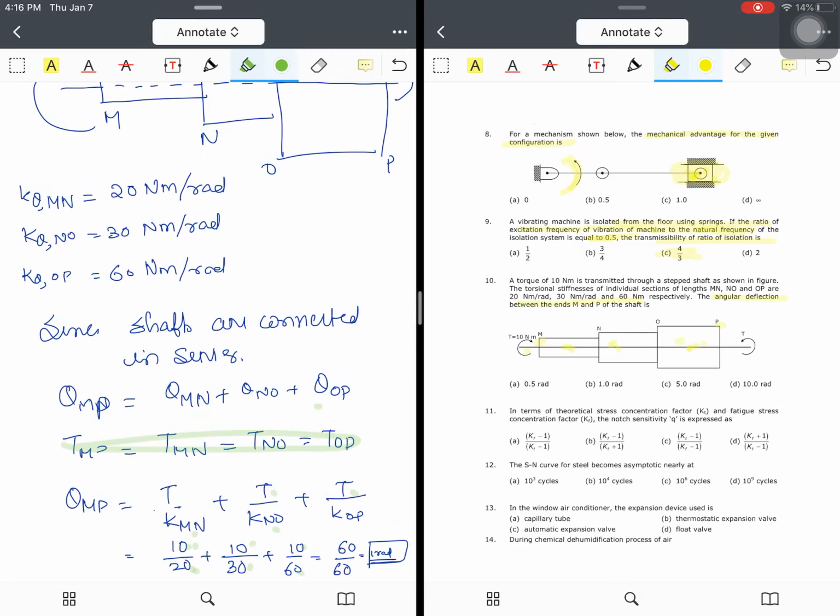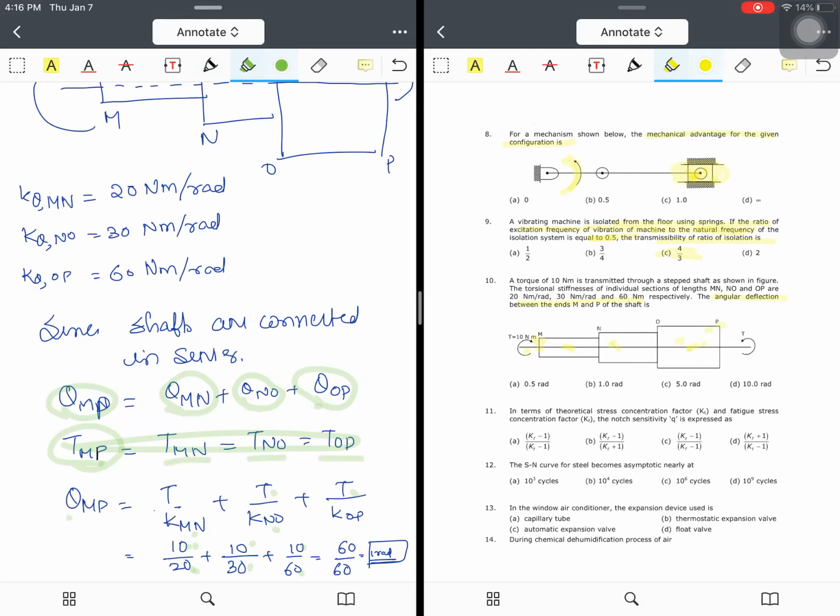So what is this theta? Theta is actually adding up with respect to each shaft. That means theta of MP, the total, will be equal to theta of MN plus theta of NO plus theta of OP. The torque will be the same in each shaft, as I told. So T of MP is equal to T of MN is equal to T of NO is equal to T of OP.